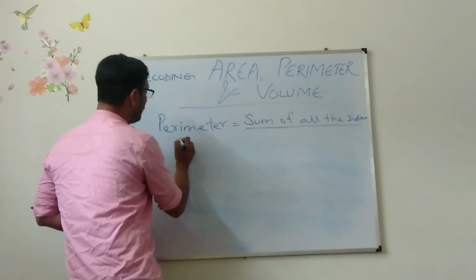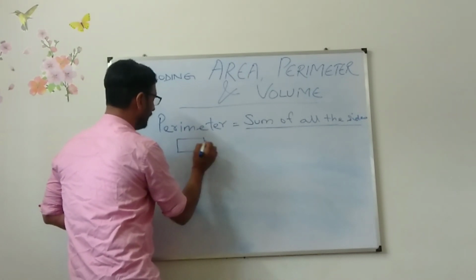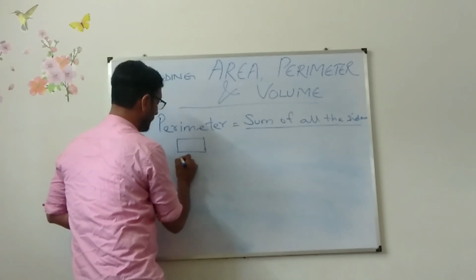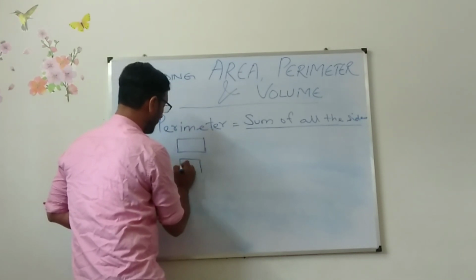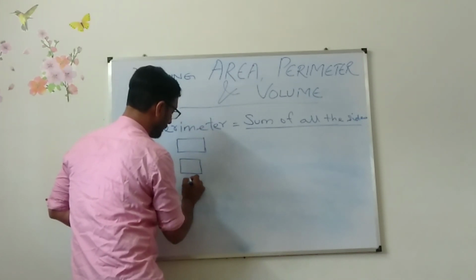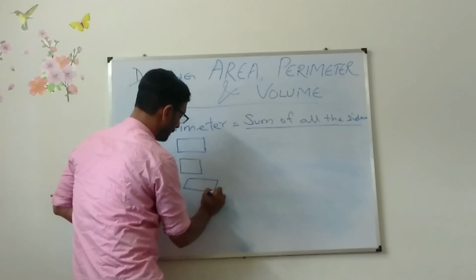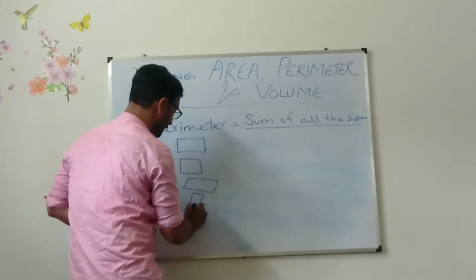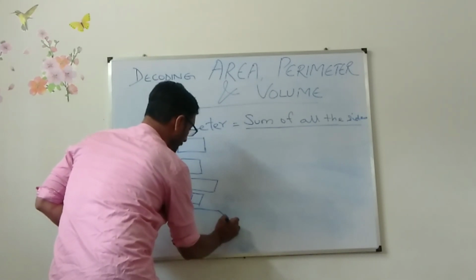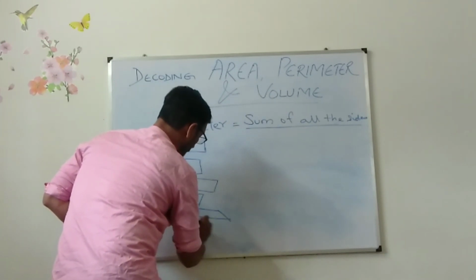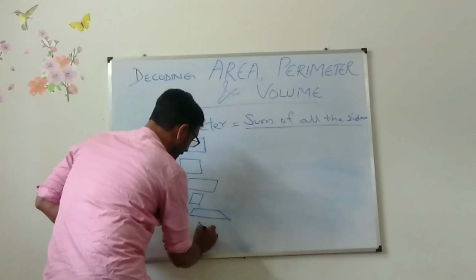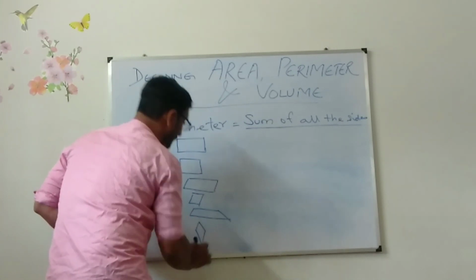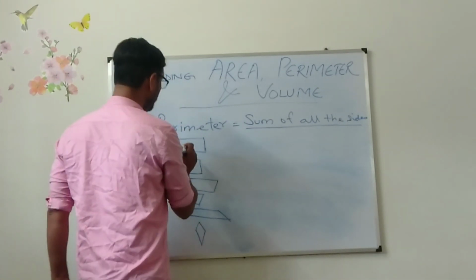There are different shapes in quadrilateral. These are the different shapes.